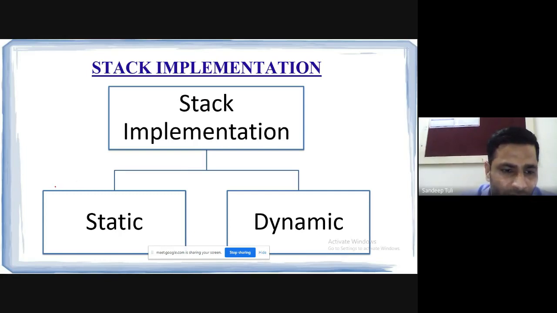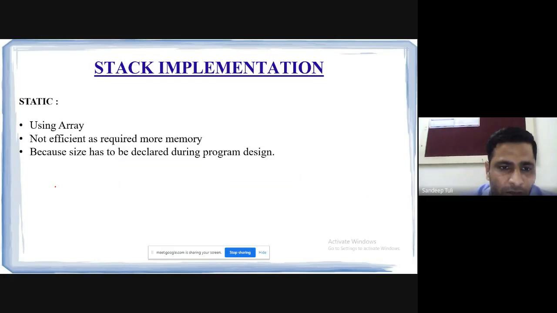So in the case of static, we are going to use an array. When I am talking about the static implementation, it will always be using arrays, because in an array we need to provide the size of the array initially. When we are going to implement the stack using an array, we need to provide the size of the array.